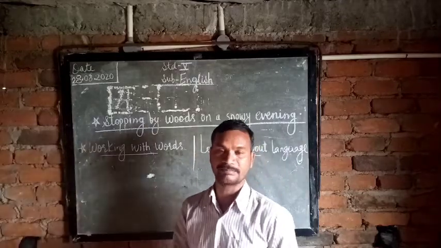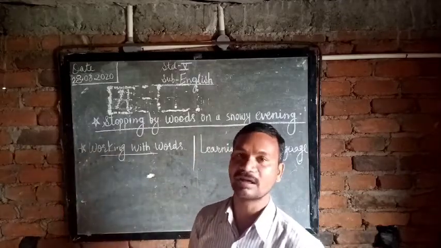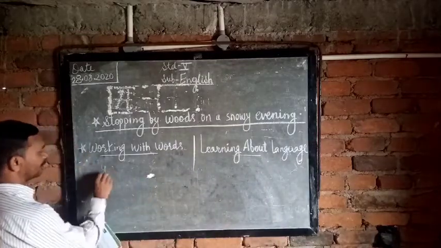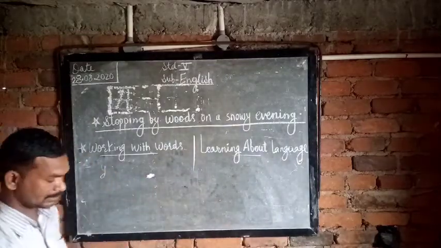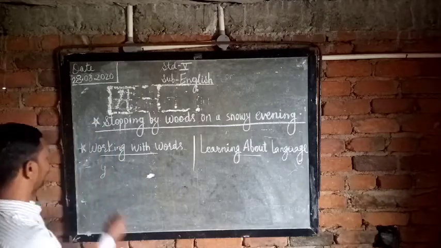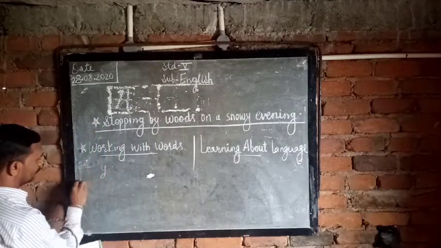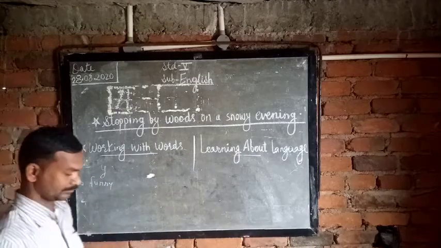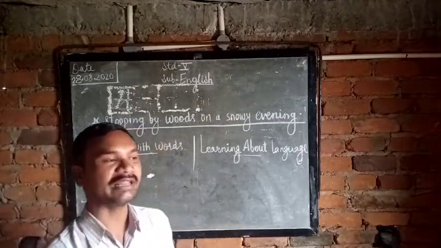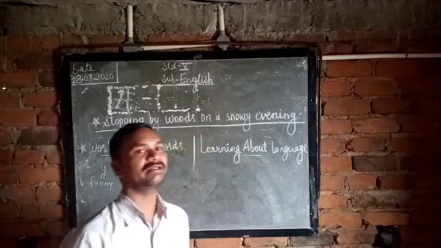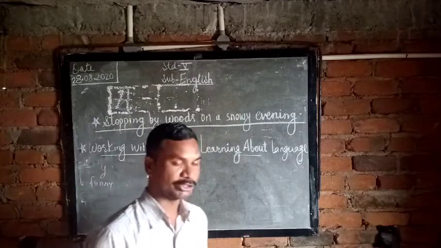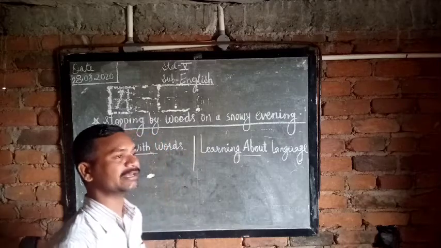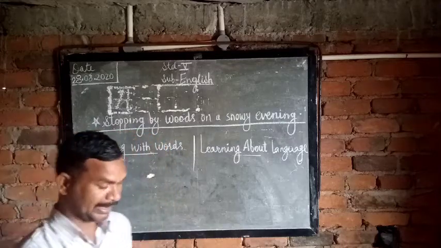See first, fluff, fluffy. Only add y there. Fun, funny. Leaf, leafy. Add y. Sugar, sugary.